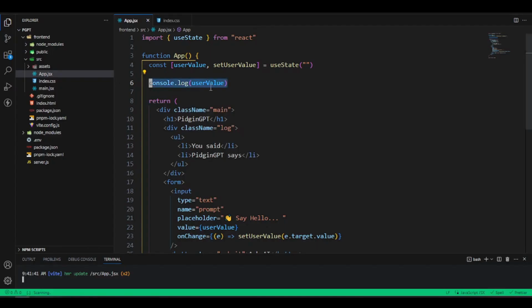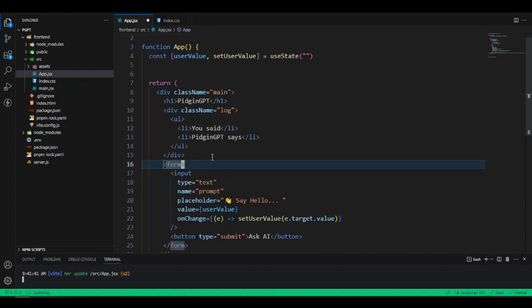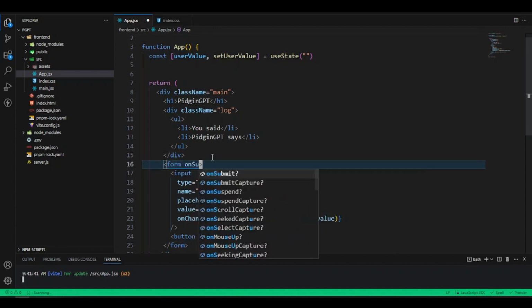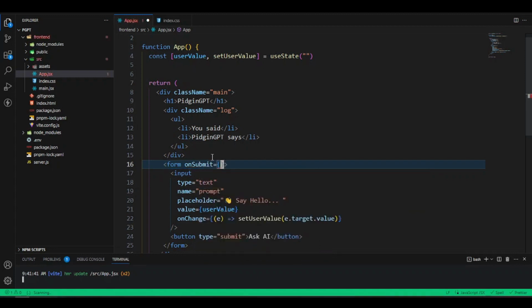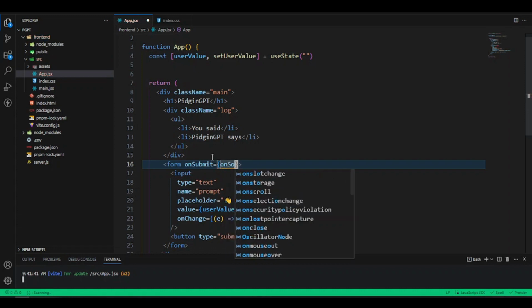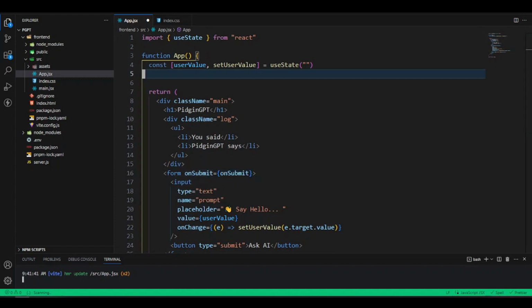So we could go back into our code and clean this out. We want to create something that will happen whenever we submit the form. So we're going to say onSubmit on top of the form. Whenever we submit the form, we want a function to run. So we want an onSubmit function, and let's create this onSubmit function now. It will happen whenever we submit the form.